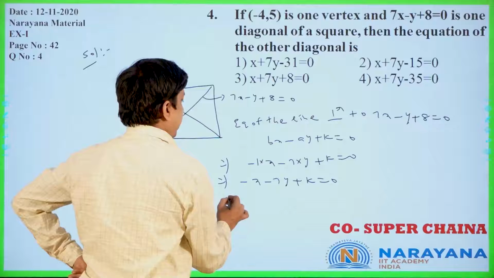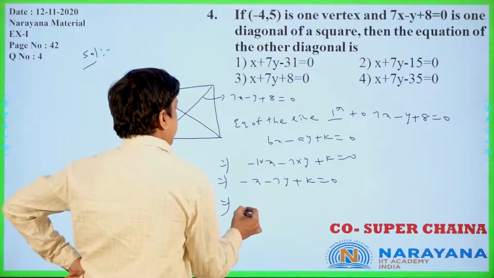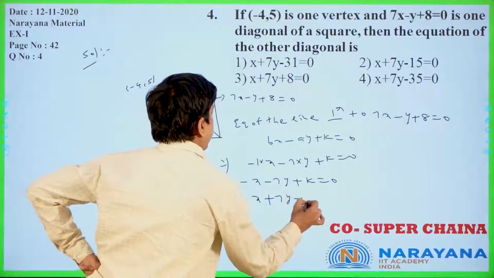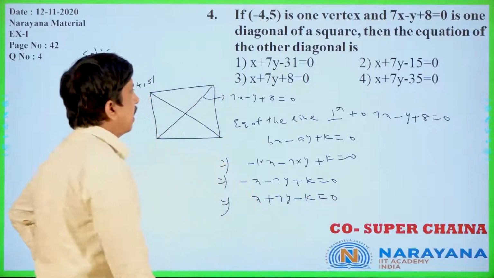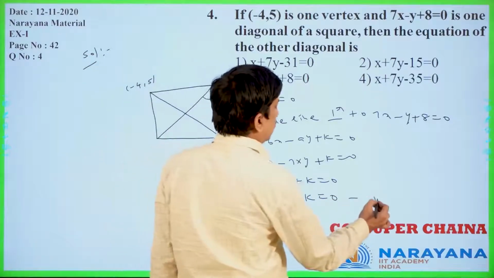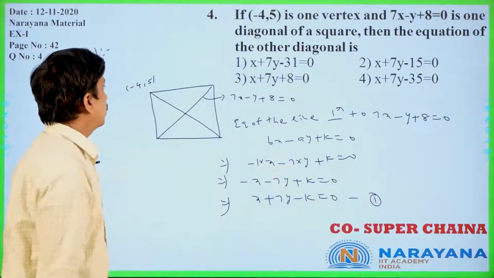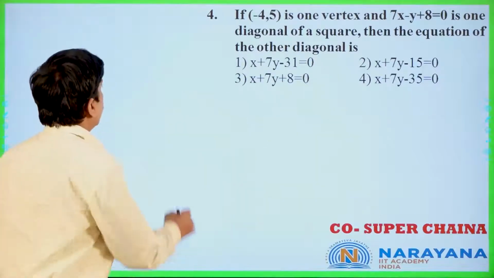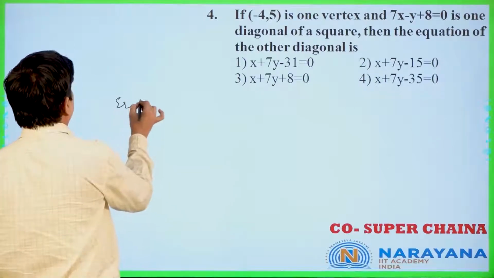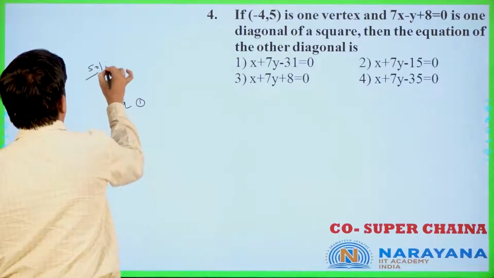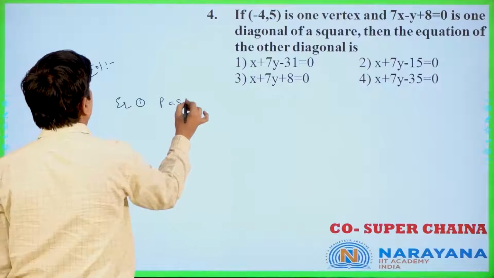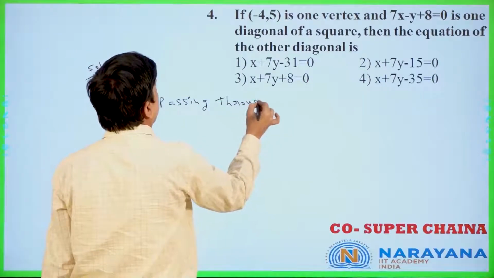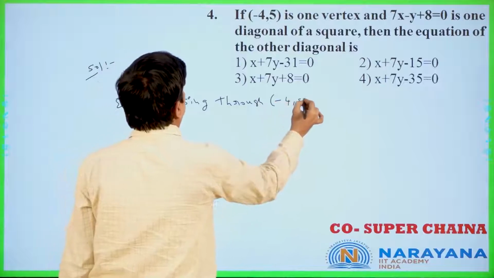If you cancel that minus, what do you get? x plus 7y minus k equals 0. You call this equation 1. Equation 1 passes through (-4, 5). Is it clear or not? So equation 1 is passing through what point? This is nothing but (-4, 5).